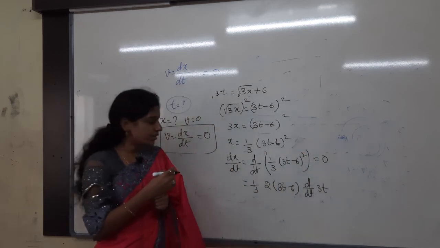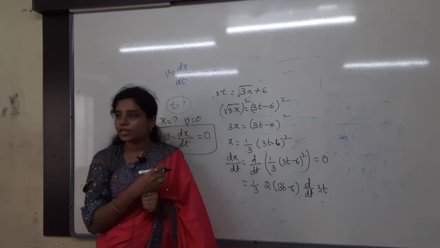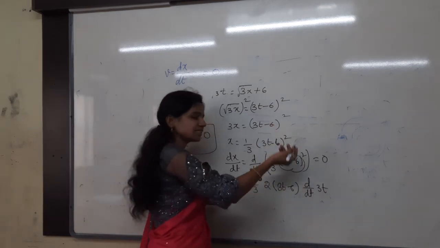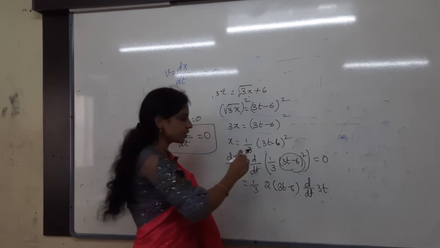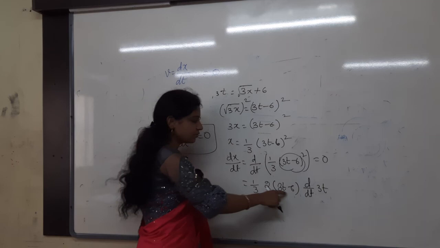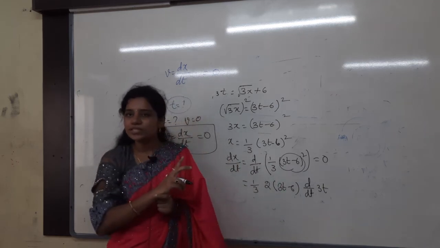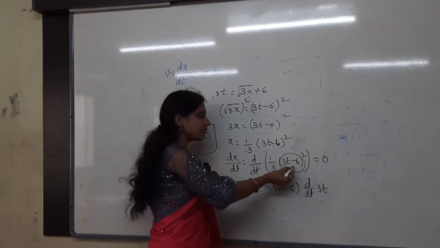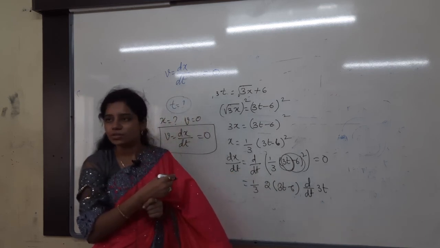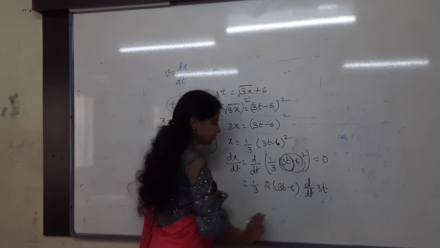Differentiating a square function is different from normal. You have to consider everything as just t only, otherwise x anything you can consider. So d by dx of x square is equal to how much? 2x. So that 2x I have written. That is not finished yet. Why? Because inside another variable is there. Which is that variable? Nothing but 3 into t is a variable. So d by dt of 3 into t.